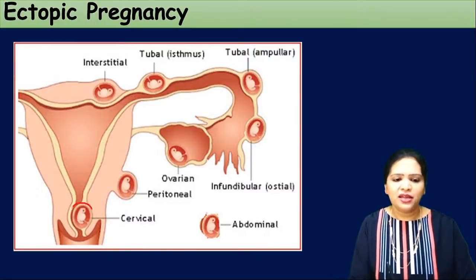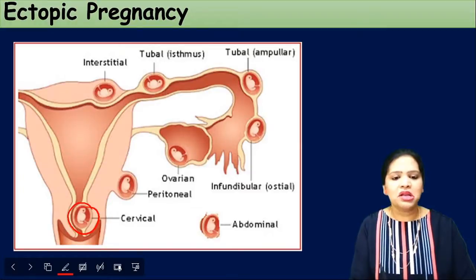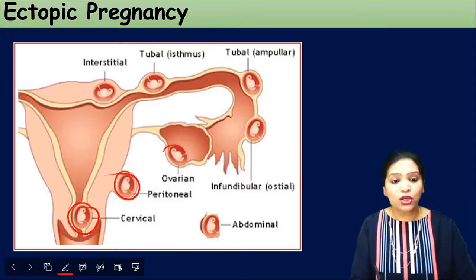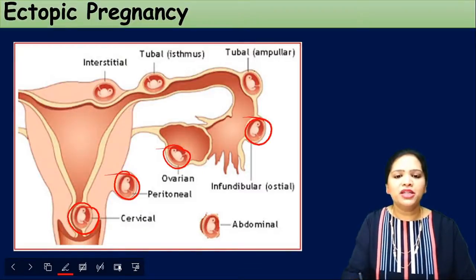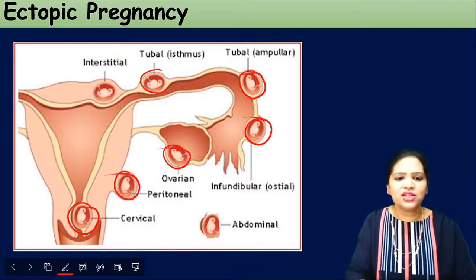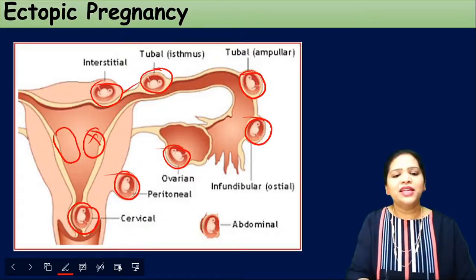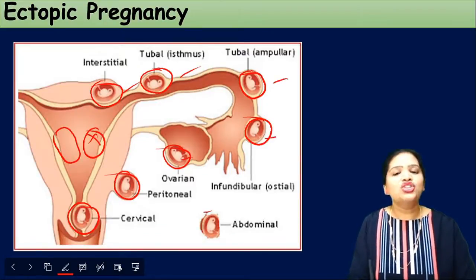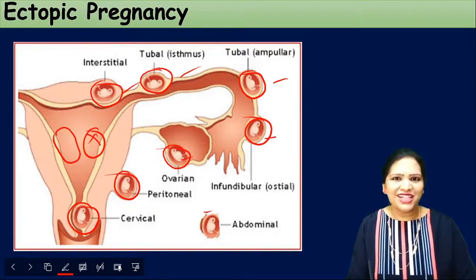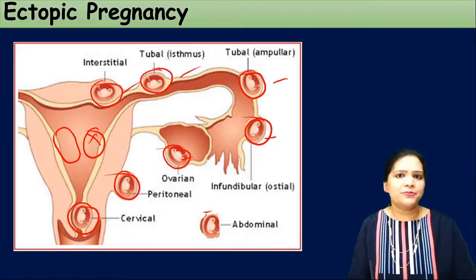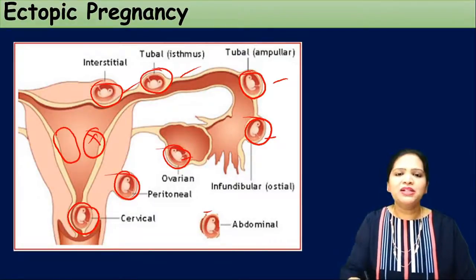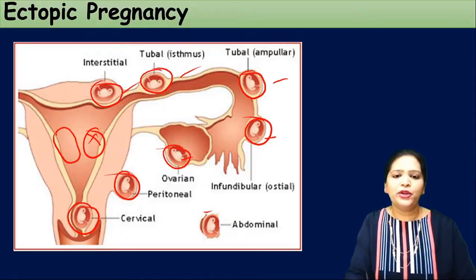See here, implantation may occur in the cervix, in the peritoneal cavity, in the ovaries also implantation occurs, and here in the infundibulum, in the tubular region, isthmus region, interstitial spaces. So rather than here, they may occur in any other places. So this abnormal implantation is called ectopic pregnancy. Here 95% it occurs in this fallopian tube, in the ampullary or isthmic region.